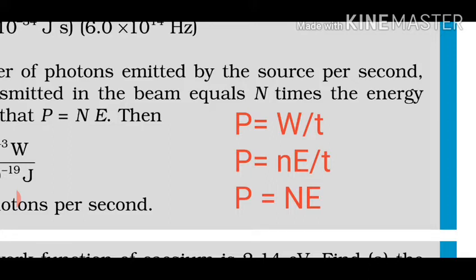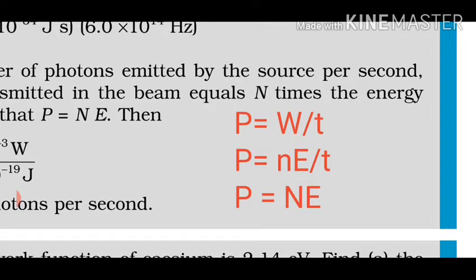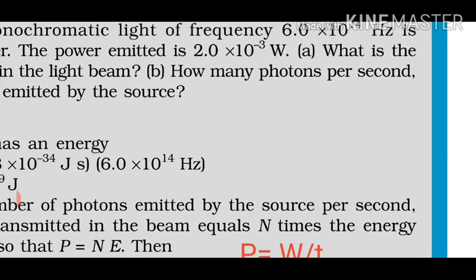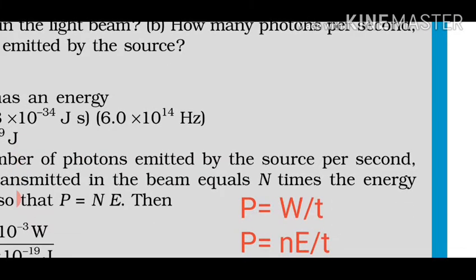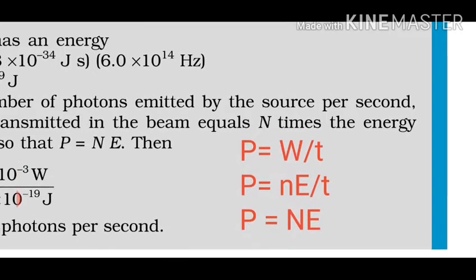Now this small n by t is what? Basically I have written it as capital N, means number of particles per second, and that is what we have to find out in part B. How many photons per second means number per unit time.